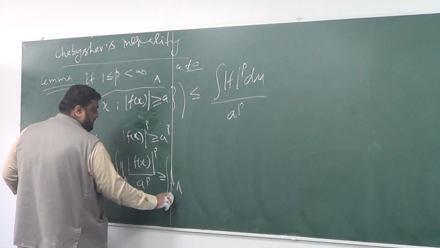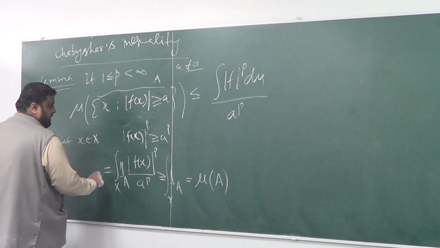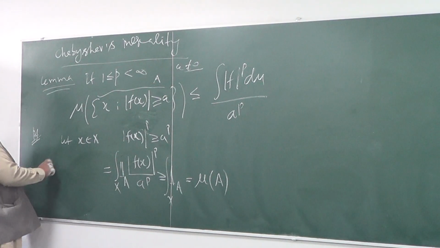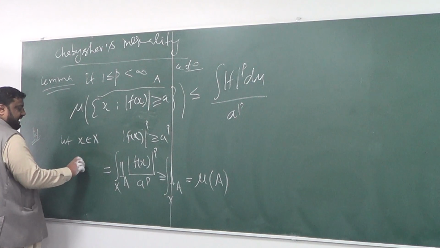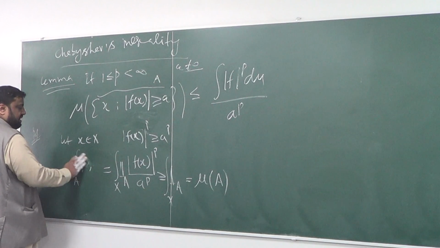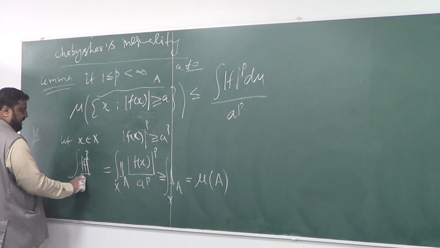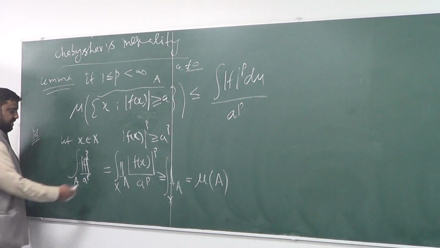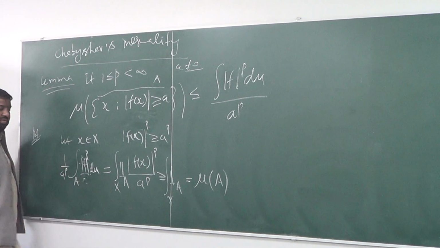On this side you're going to get mu of A. This is equal to the integral over A of |f(x)|^p divided by a^p d mu.